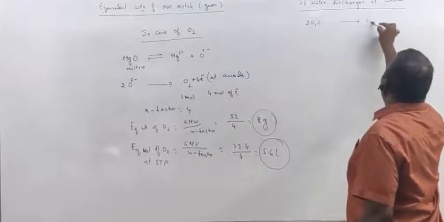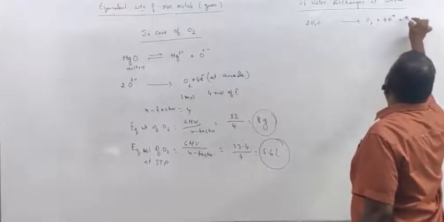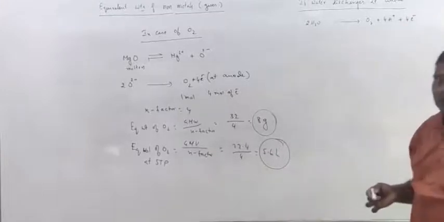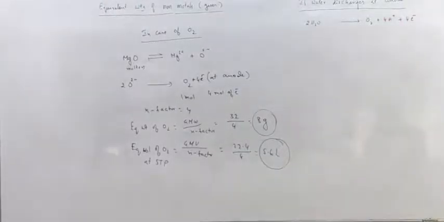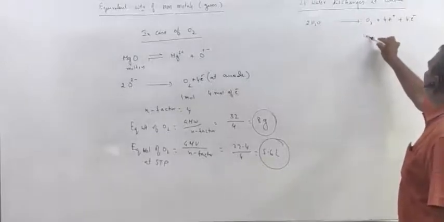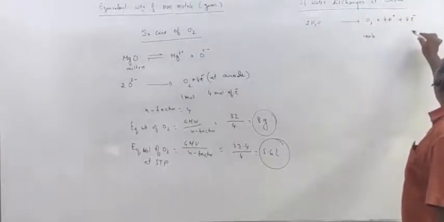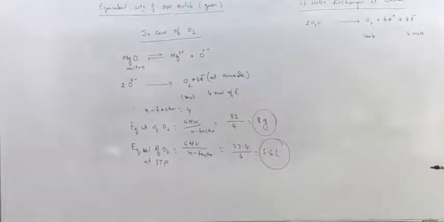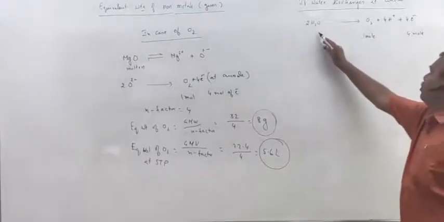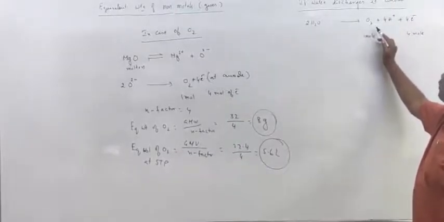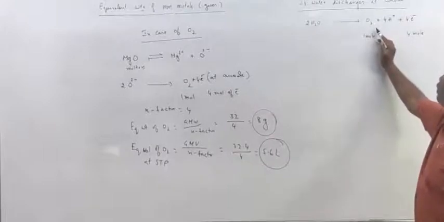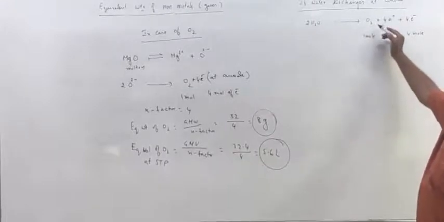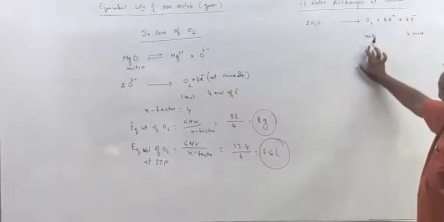Here we will get O2 plus 4H plus 4 electrons, if water discharges at the anode. So in this case also, 1 mole of oxygen is liberated for 4 moles of electrons. No need to consider the number of moles of water here. We are considering the volume of oxygen, the equivalent volume or equivalent weight of oxygen. 1 mole of oxygen is liberated here.